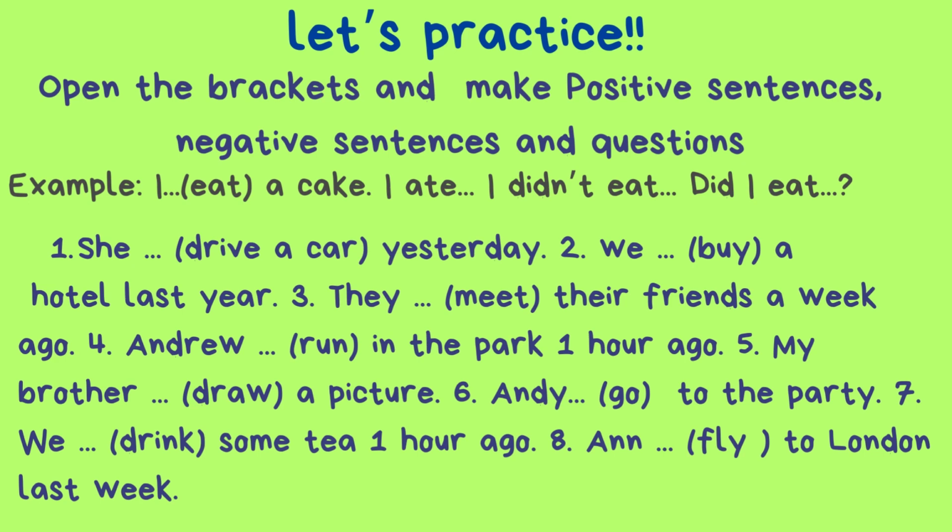So let's practice. Open the brackets and make positive sentences, negative sentences, and questions. For example: I, brackets, eat a cake. Open the brackets. I ate, the second form of the verb. I didn't eat, didn't plus the initial form of the verb. Did I eat? Did plus I plus eat, the first form of the verb.